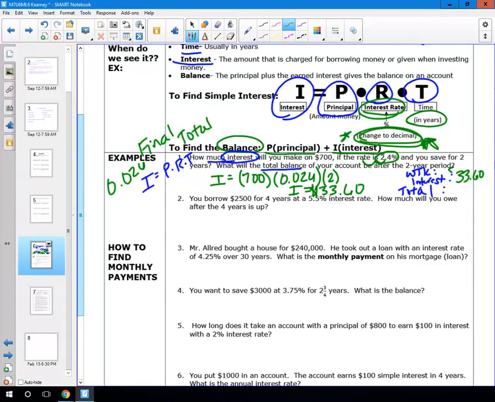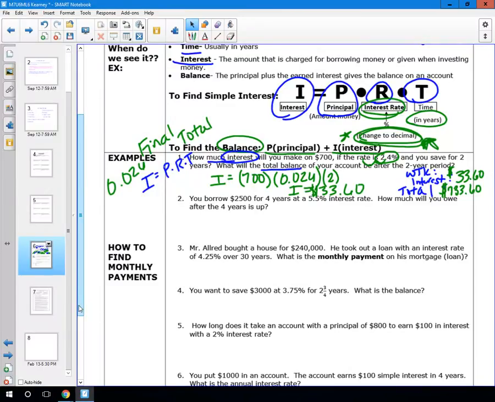Okay, but remember our WTK asked us to also find the total balance. So that means that I originally had $700 and now I have an extra $33.60 that I've earned in interest. So to find the total, what do you think you're going to do with those 2 numbers? That's right, you're going to add them. So 700 plus the $33.60 would be $733.60.